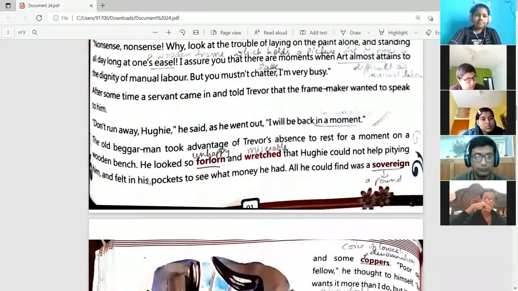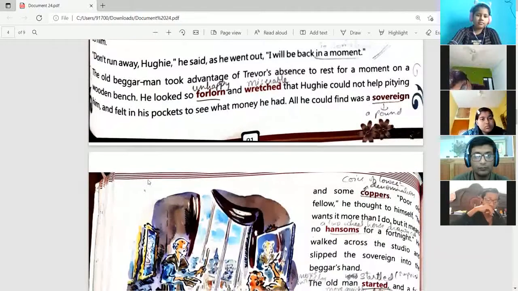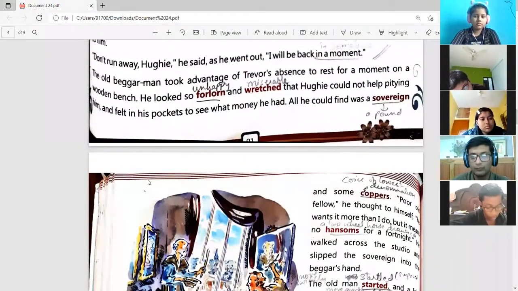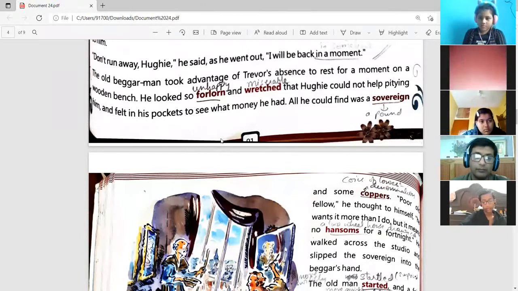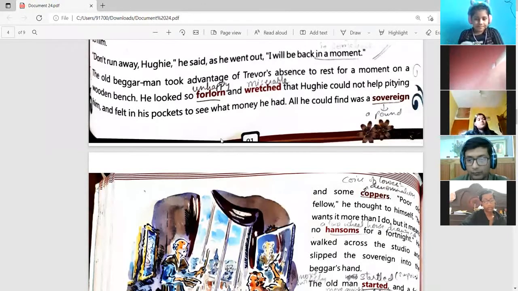The old beggar man took advantage of Trevor's absence to rest for a moment on a wooden bench. He looked so forlorn and wretched that Hughie could not help pitying him and felt in his pockets to see what money he had.